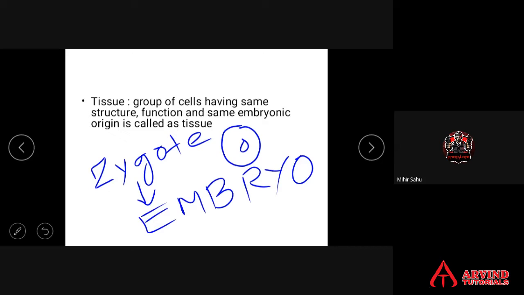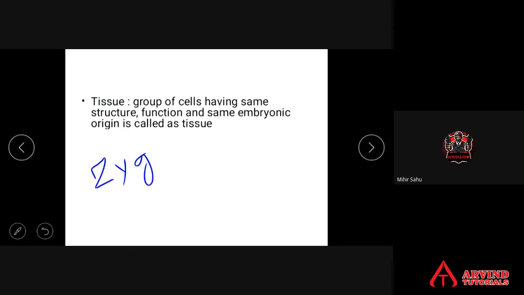All organisms arise from a single cell called a what? Zygote. The zygote has to undergo division and it has to turn into what? Embryo. It is from the embryo that a new individual comes, a new organism. A new organism always comes from a what? Embryo. So the embryo has to undergo further development. The development of the embryo is by producing 3 germ layers.